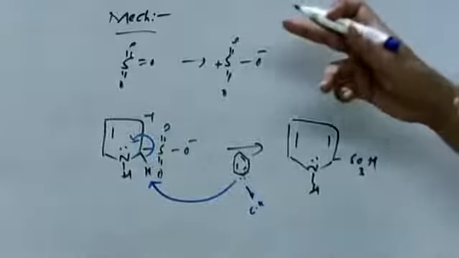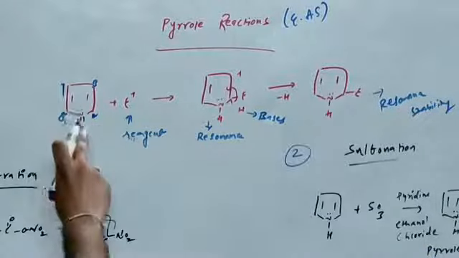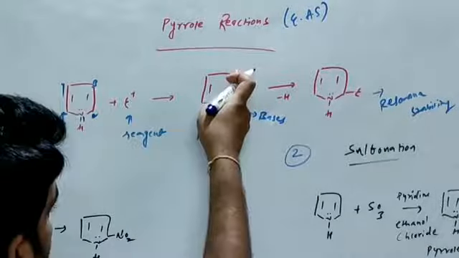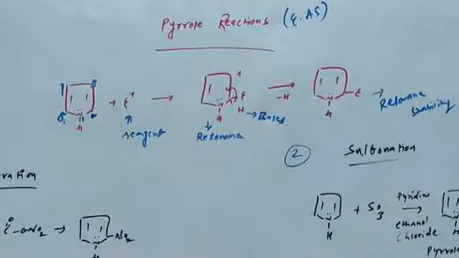Simply, in any of these reactions, the reagent is converted to the electrophile and attaches at the second position. A carbocation intermediate is formed, and finally the 2-electrophile substituted product is formed.